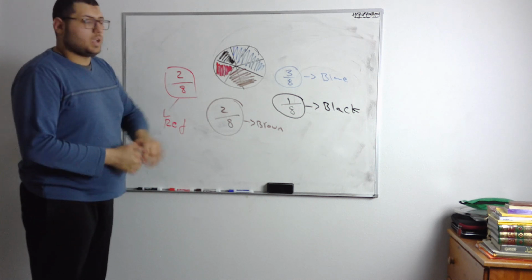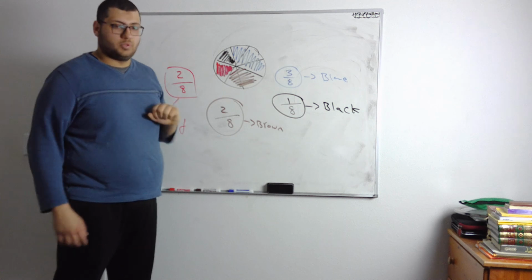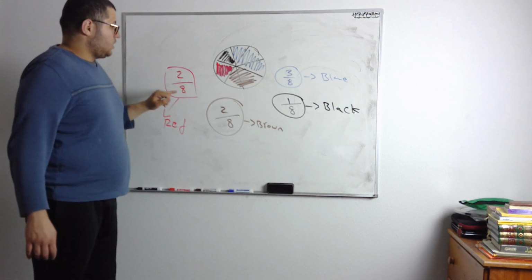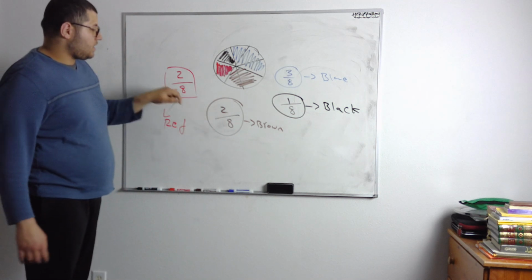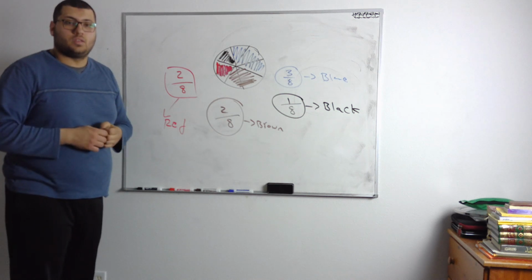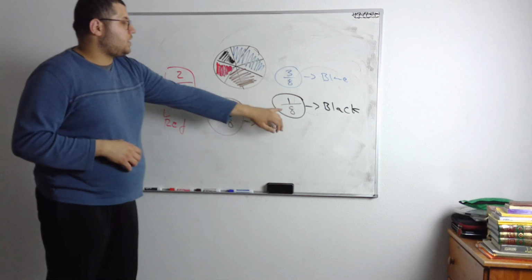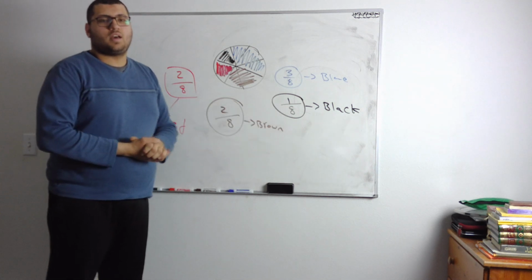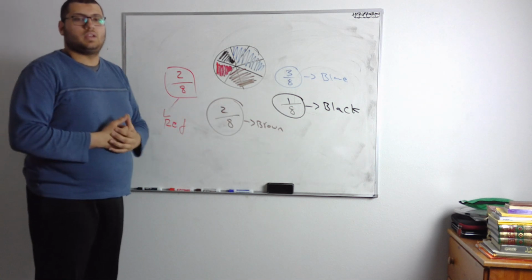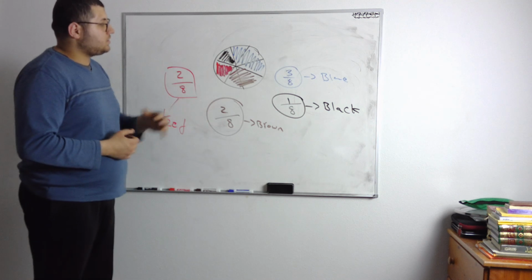But which one is more likely, blue or red? Blue, because there's more blue. Which one is more likely, brown or red? Oh, there's 2 out of 8 and 2 out of 8. So they're equally likely. They're equal to each other. The black is only 1 out of 8. So it's unlikely that it will land on black. Does that make sense, you guys?